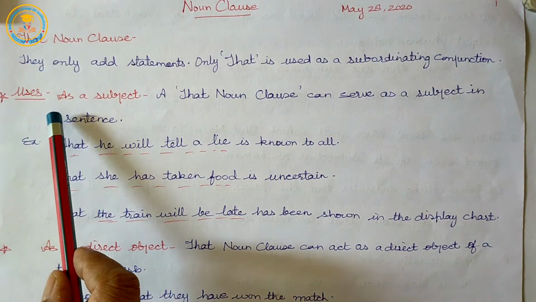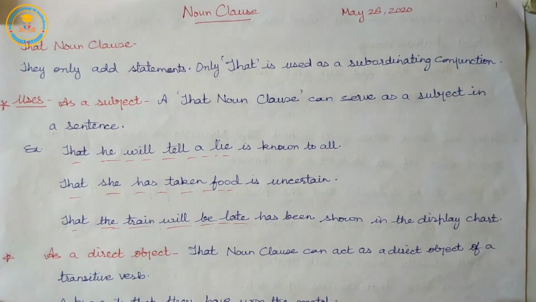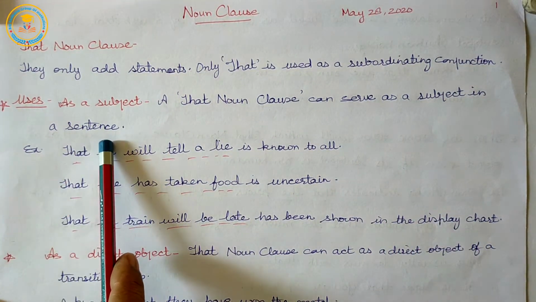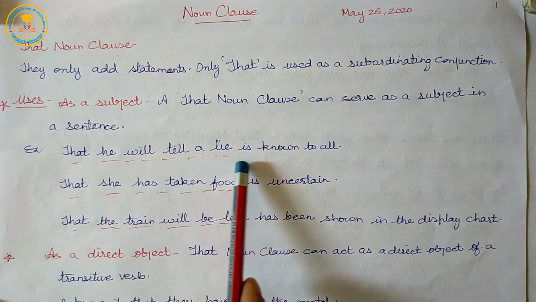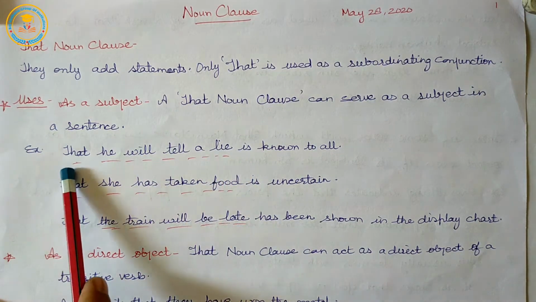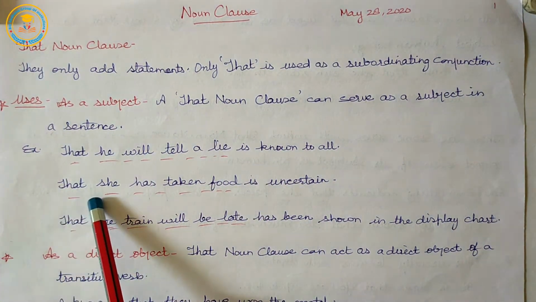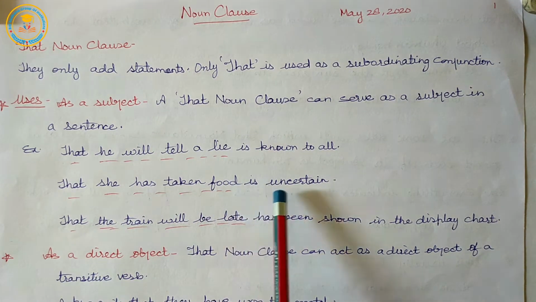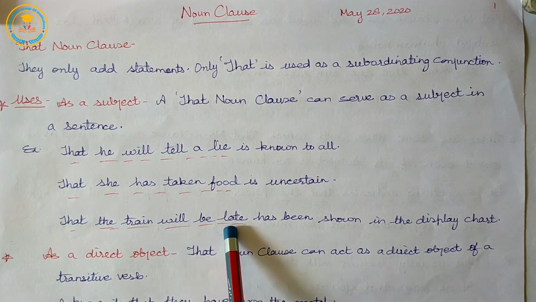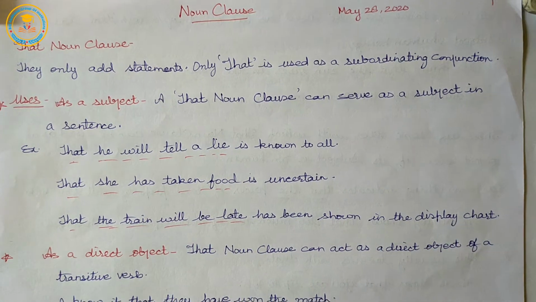So, the first use is as a subject. That noun clause can serve as a subject in a sentence. That he will tell a lie is known to all. That she has taken food is uncertain. That the train will be late has been shown in the display chart.